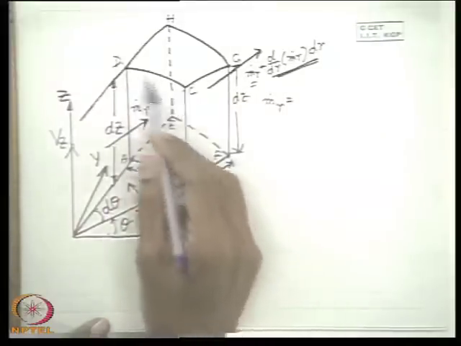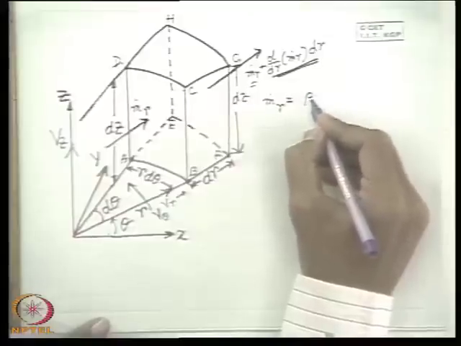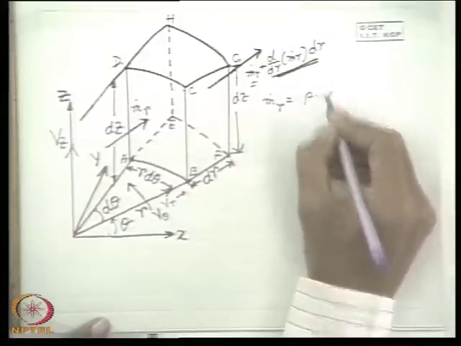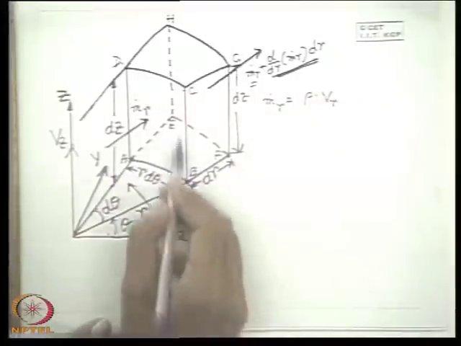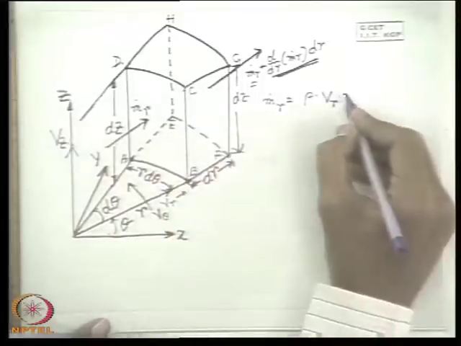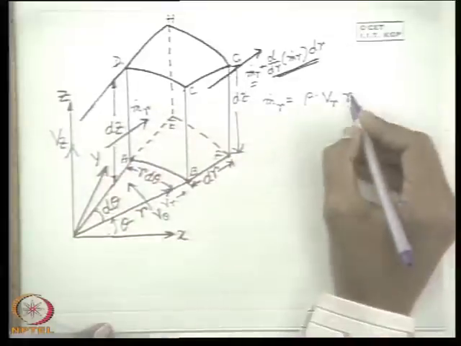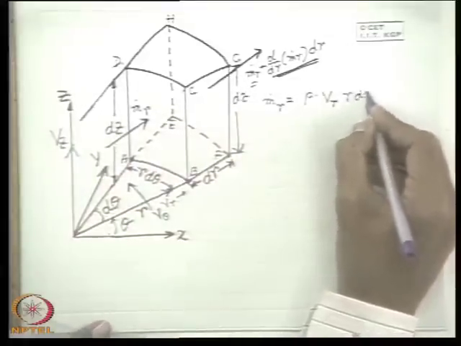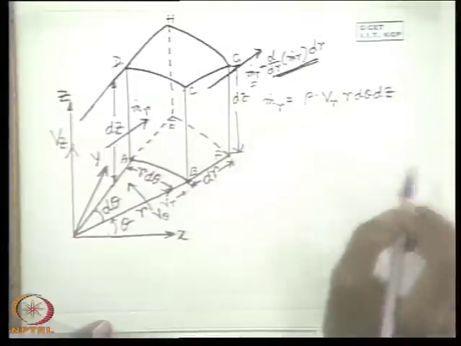It is the volume flux times the density, and the volume flux is the velocity times the area. What is the area of this surface? R d theta and dz. I already gave this dz, it is a duplication, doesn't matter. R d theta dz, and rho is multiplied to give m dot r.